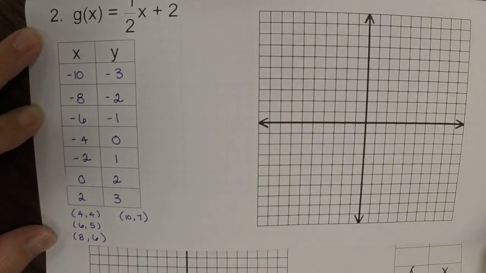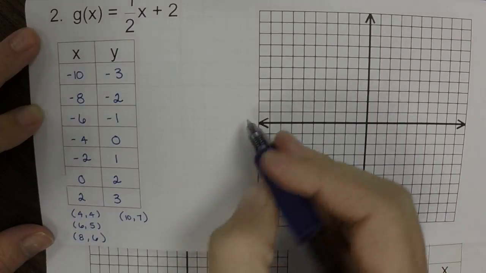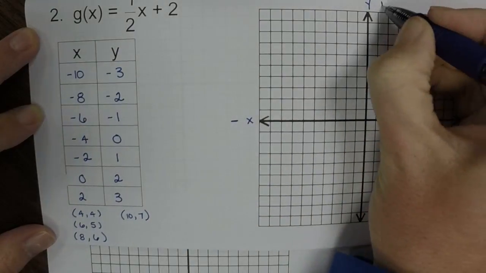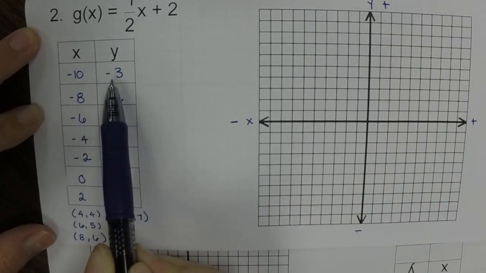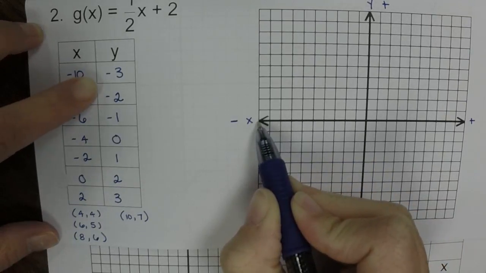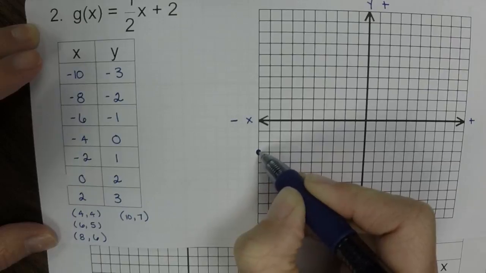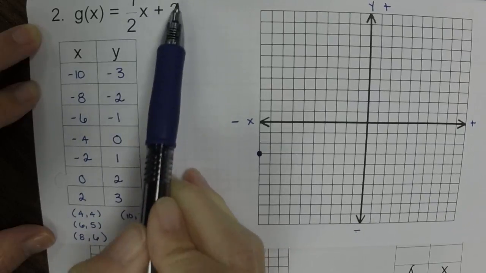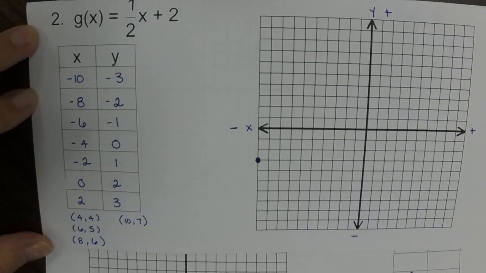So now, I'm not going to do it for you this time, but I want you to try to graph these. So I can get you started. Again, remember this is X, this is Y. These are your negatives, positives, positives, negatives. So to plot -10, -3, I would go all the way to the left, -10, and then on the Y, I would have to go to -3, so that would be down here. Okay. But remember, if you have trouble plotting the points, you can always go back and use our old method where you start at 2 and follow your slope. So see if you can graph that one on your own.